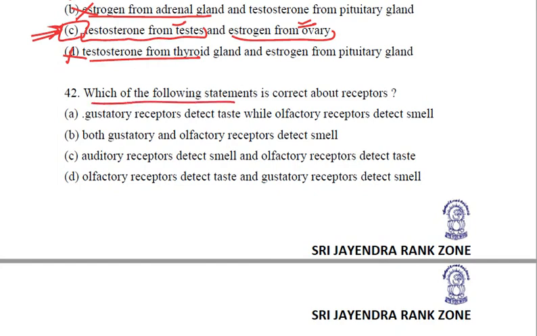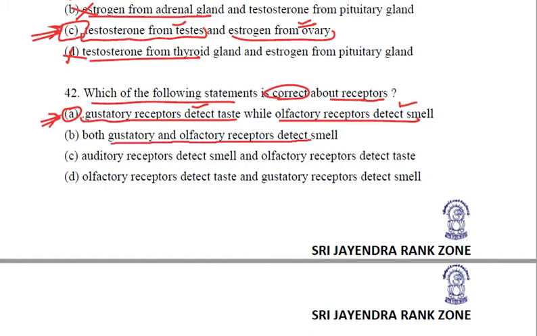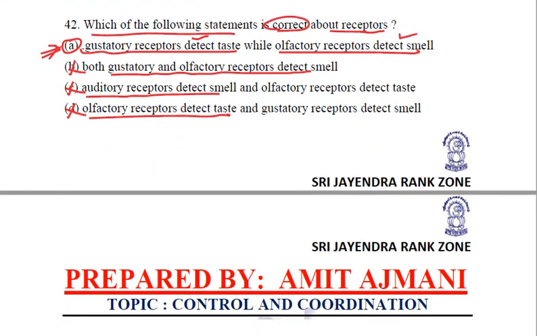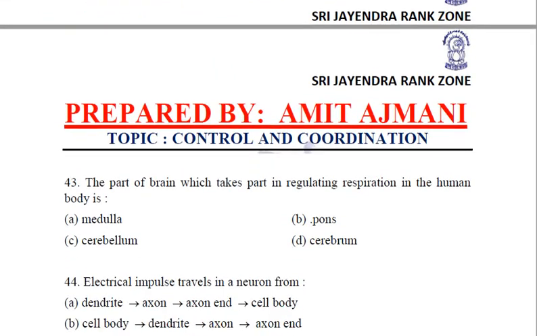Which of the following statements is correct about receptors? I think we have already done this question, so we should be able to find the right option. The first option is: gustatory receptors detect taste. Yes. And olfactory detect smell. Correct. So in the very first option we got our answer. Clear? Both gustatory and olfactory detect smell? No. Auditory detect smell? No. Olfactory detect taste? No. So, as we have already marked, A is the right answer. The rest of the options we just saw in order to confirm our answer.